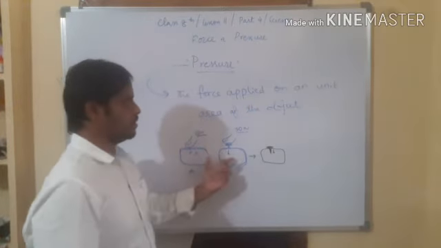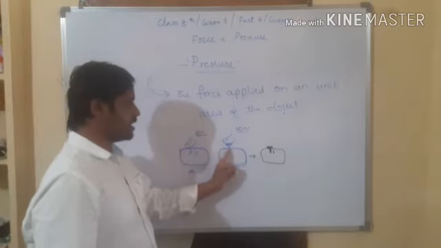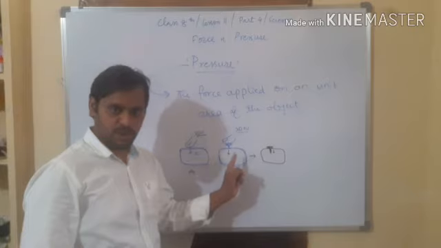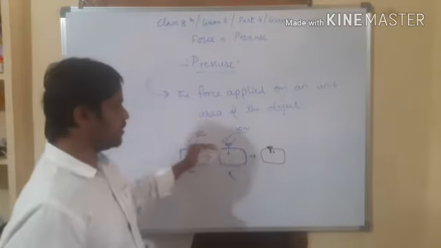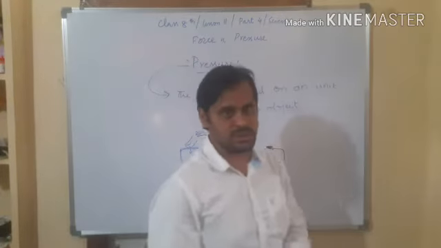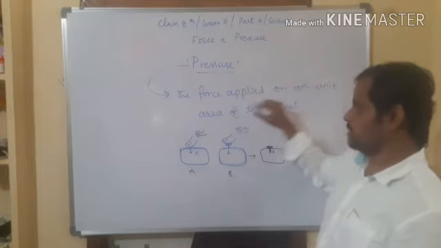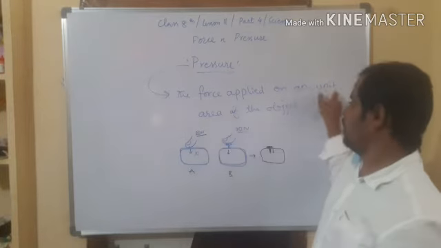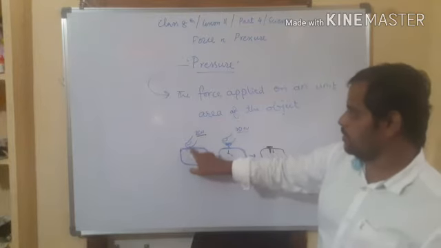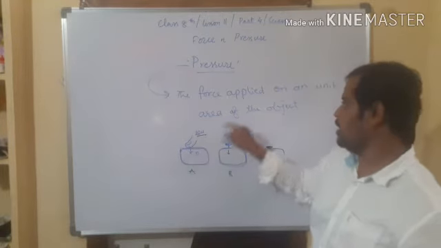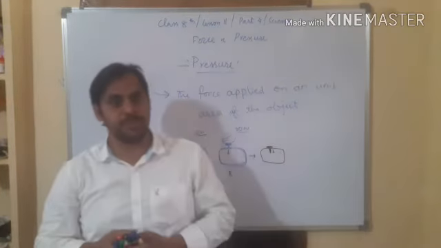How is it possible? Because the pressure increased when you used a needle. We'll discuss later why pressure increases when we use the needle, but the concept here is that the force applied on a unit area of the object, at this particular area, is called pressure.